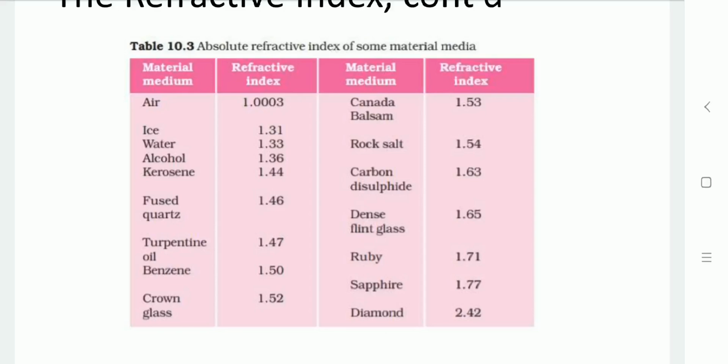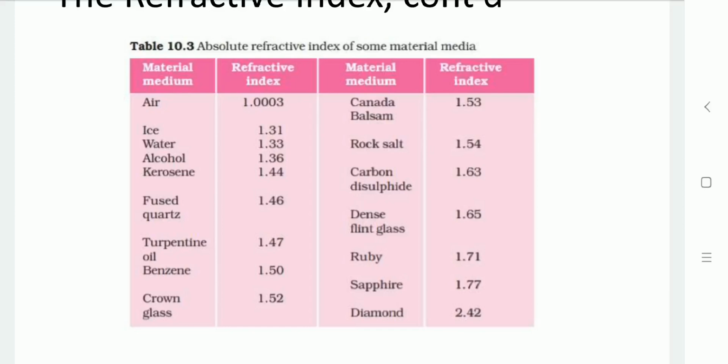And here we can say that an optically denser medium does not necessarily have a greater mass density. Optical density and mass density are two different things. Optical density is based on the speed of light in that particular medium.